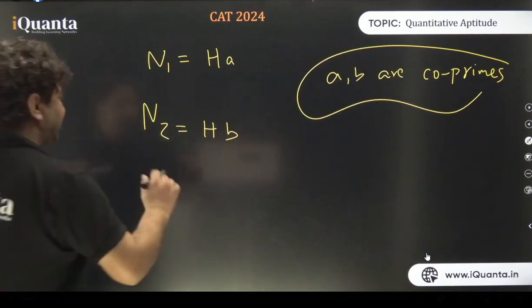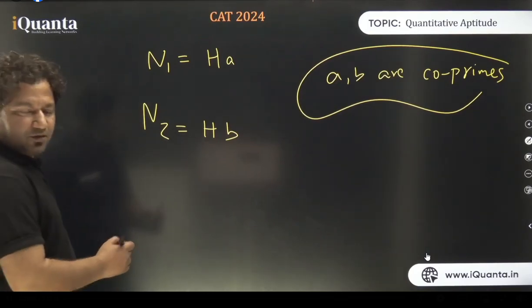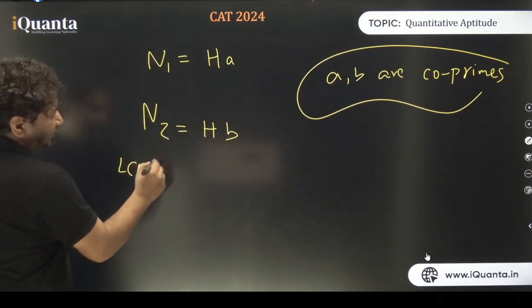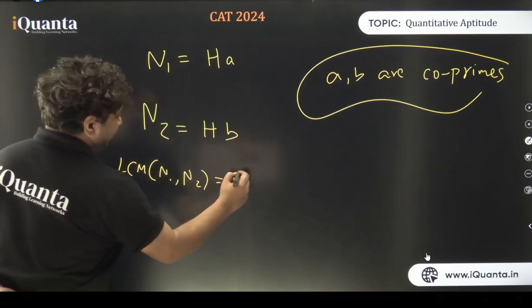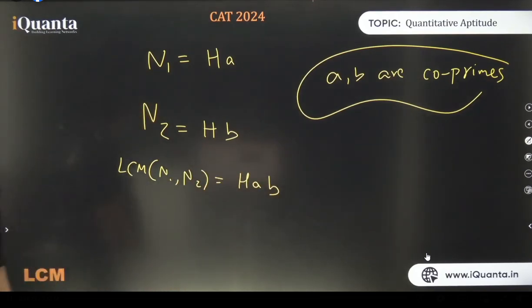Now we have done it well. So LCM of n1 and n2 will be h times ab. Why? All the common factors coming once and all the uncommon coming once again. All right. No problem there. Anyone?